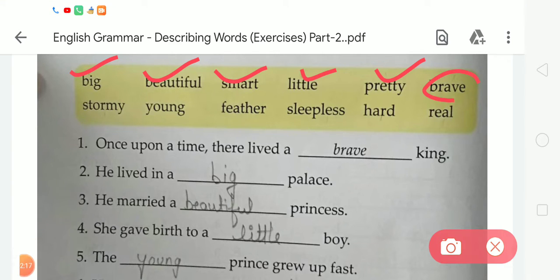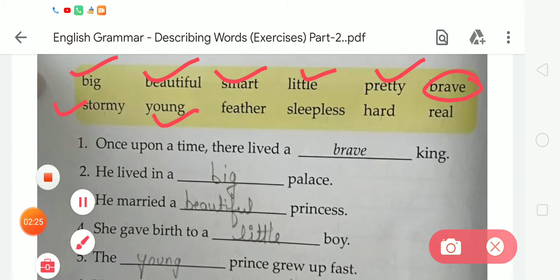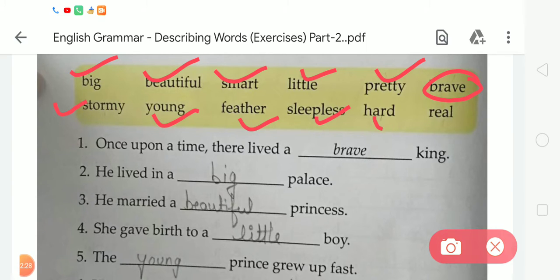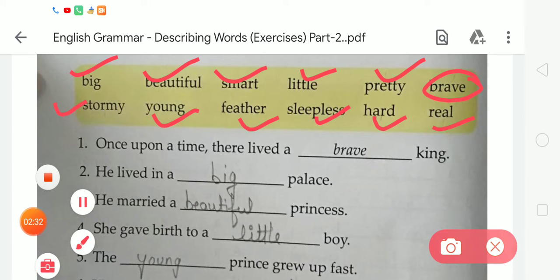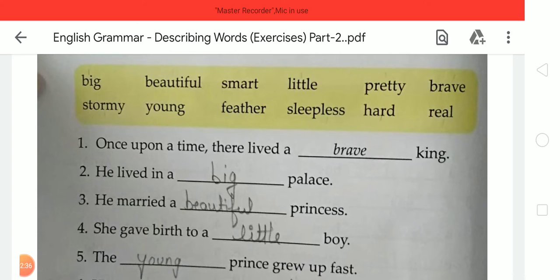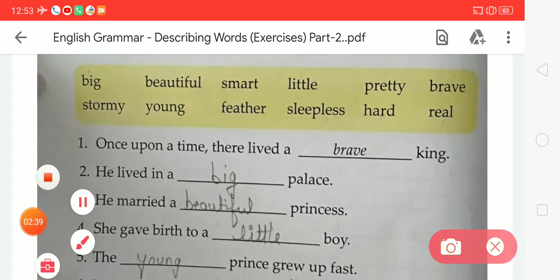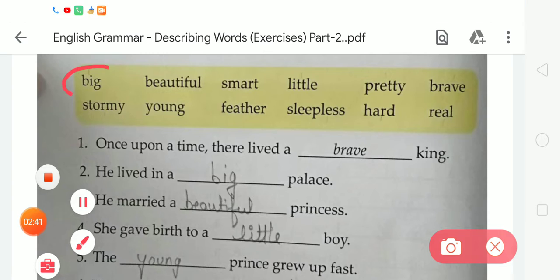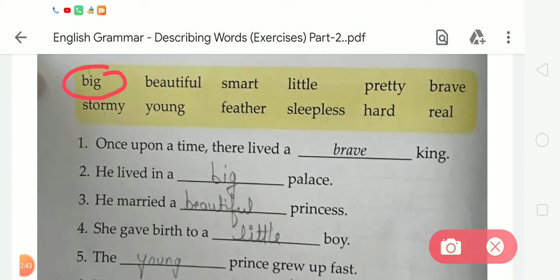Brave is already written, so we don't choose this word. Next words are stormy, young, feather, sleepless, hard and real. Which word do we choose? The palace is big. We write on the blank big. What is the spelling of big? B-I-G, big. He lived in a big palace.